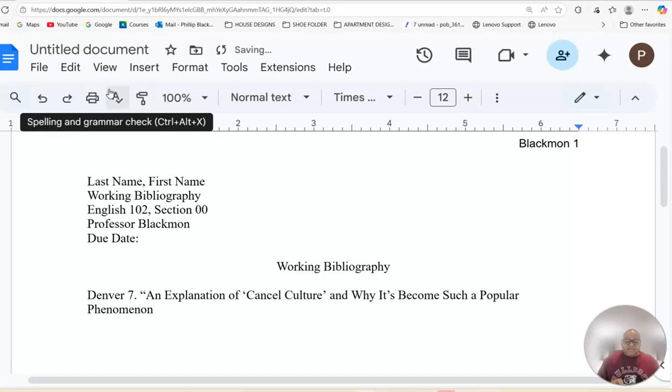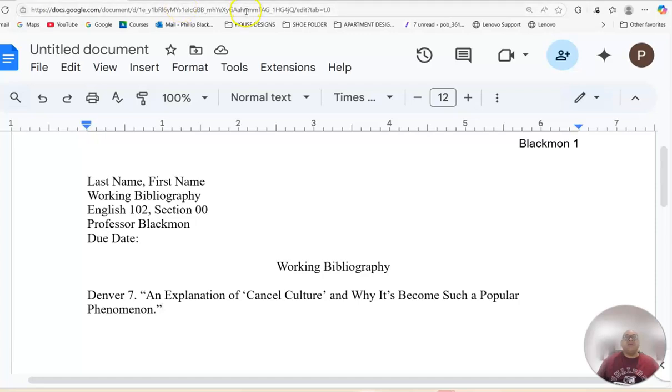Okay, remember what I said? We're going to end it with a period, and the period goes inside, before the quotation marks. So it's period, then quotation marks. Remember, I will deduct points if you do this incorrectly.